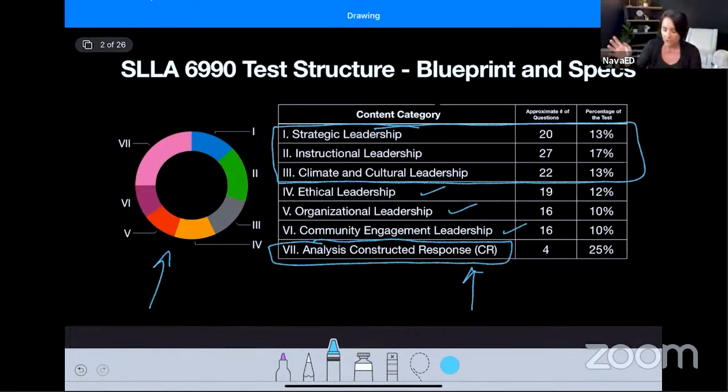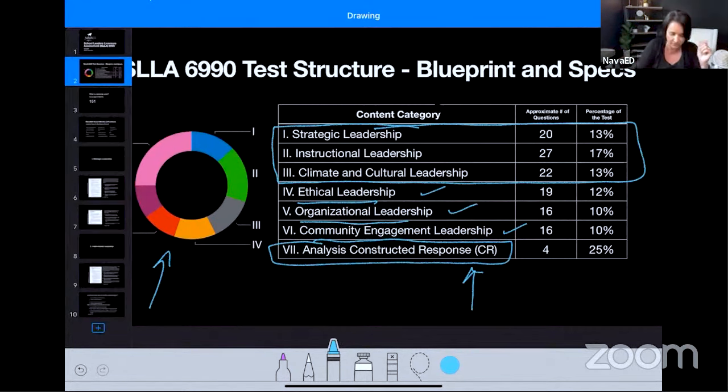They're all important, but the concepts in strategic leadership, instructional leadership, and climate and cultural leadership are present throughout the entire exam. You will see instructional leadership type questions in organizational leadership and ethical leadership, because concepts surrounding instructional leadership are applicable to all sections of the exam. I'll call your attention to it as we move forward.